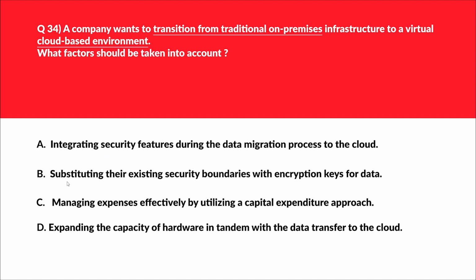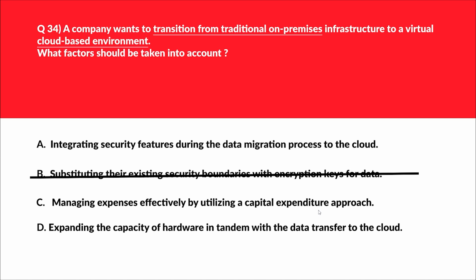Let's park this. Let's look at option B. B says substituting their existing security boundaries with encryption keys for data. This is a specific security measure, not a broad consideration when moving to cloud. Therefore, incorrect choice.